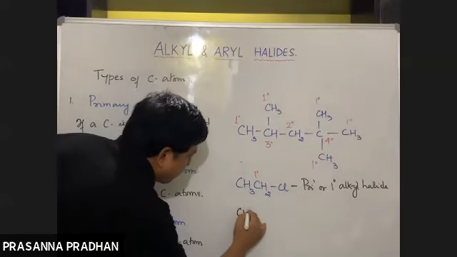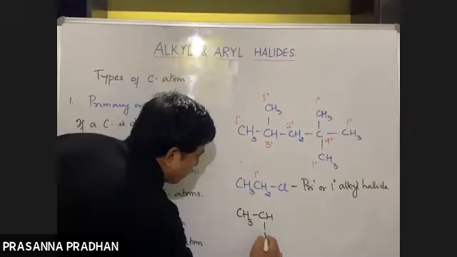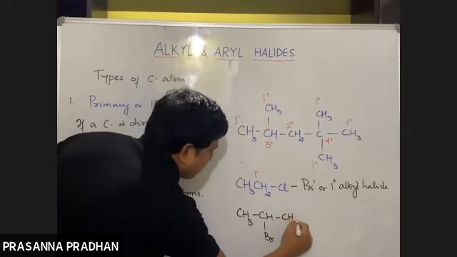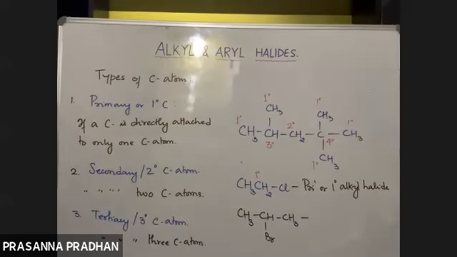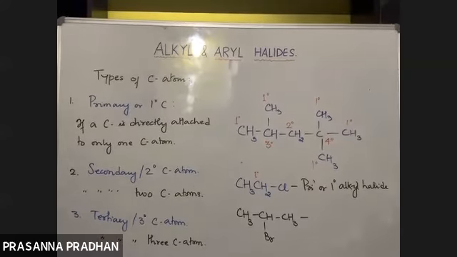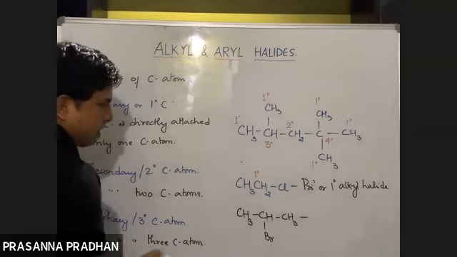Similarly, if I write down the formula of this particular compound, again, which carbon atom will you concentrate on? You have to look at the carbon atom to which the halogen is attached. Here, the halogen is attached to this carbon, which is an example of a 2 degree carbon. Since a halogen is attached to a 2 degree carbon, this class of compounds is known as secondary or 2 degree alkyl halides.